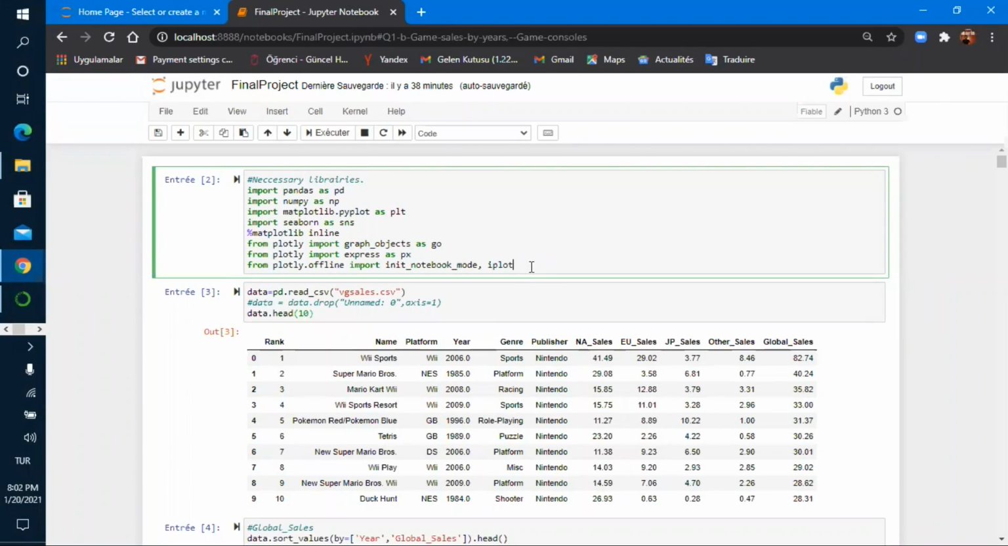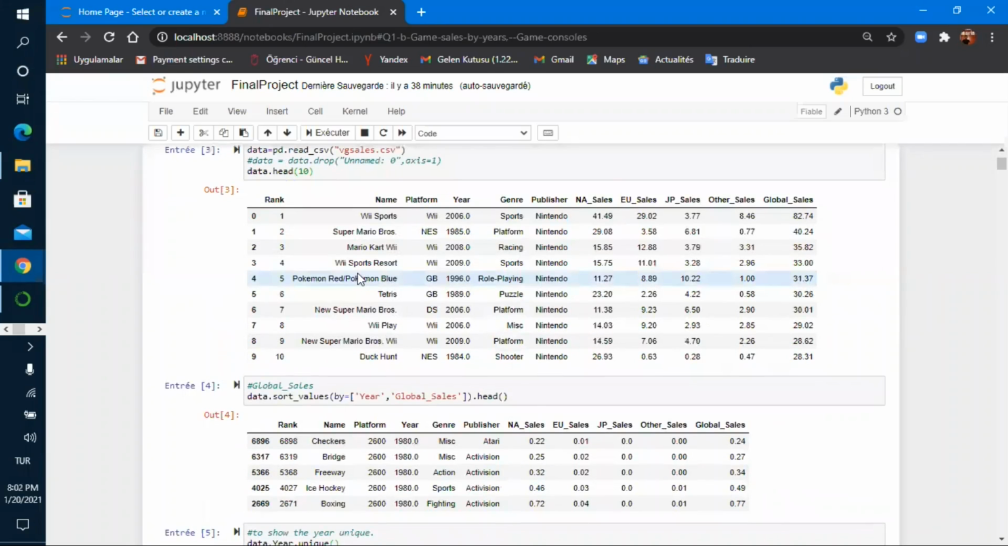Let's check together our project. For this project, we use Python on Jupyter. We import necessary libraries, as you can see, pandas, numpy, etc., which help us to show the information that our dataset contains. Here, data.head shows the information that contains all the data in our Excel file.